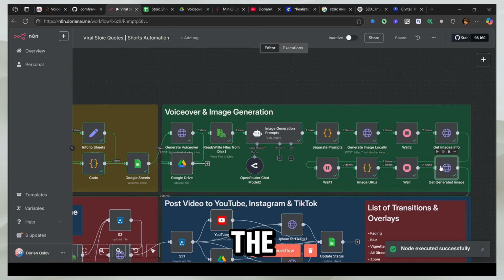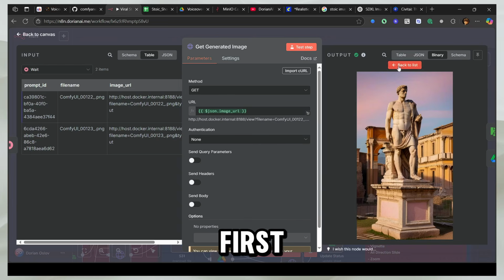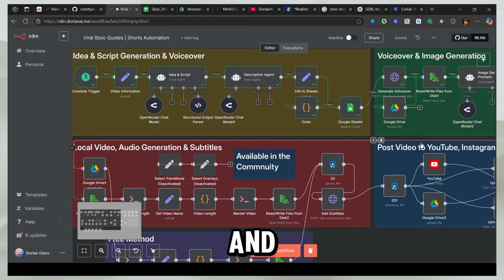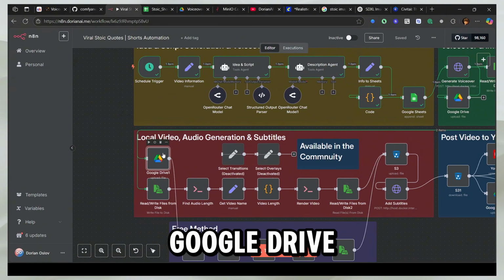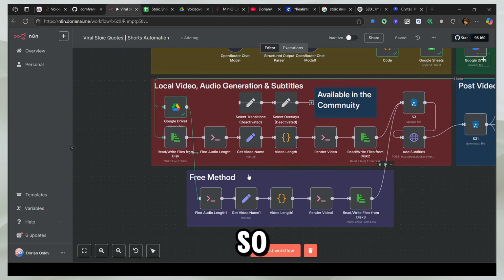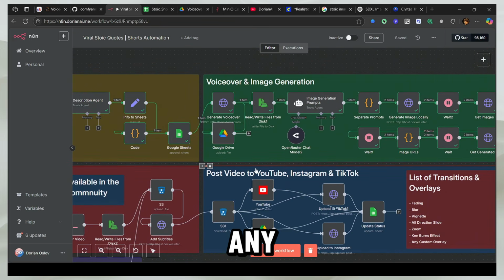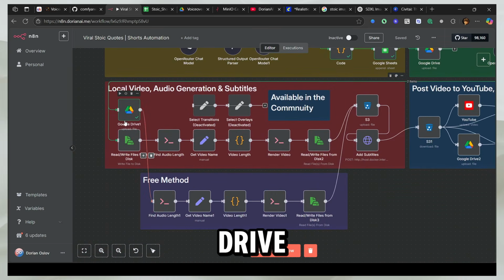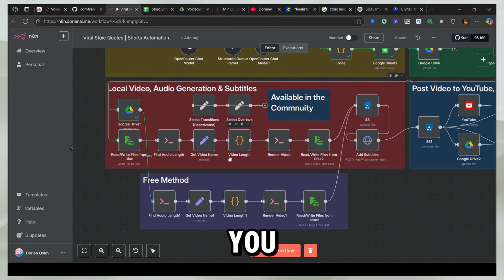So after I'm fetching the images, here you can see I have 2 images. If I click view, this was the first one that AI made, and this is the second one according to the prompts. And now what you can do is go ahead and upload these images to Google Drive. So I'm just going to run it here. And this is another free method. So if you don't have even a medium-level laptop and you don't have any money to run APIs, what you can do is store all your pre-created images in Drive and then fetch them from there and run this workflow. And this is pretty similar to this, and I'm going to show it to you right here.